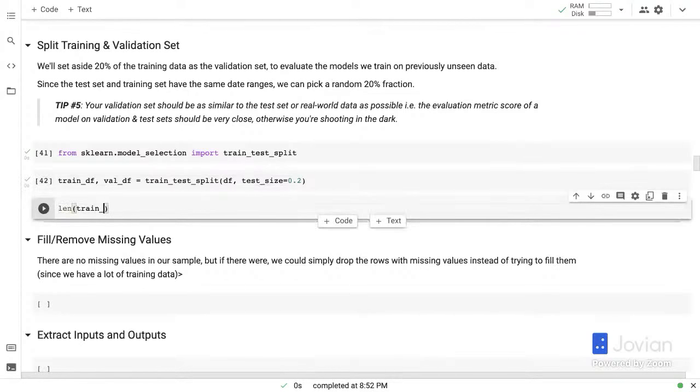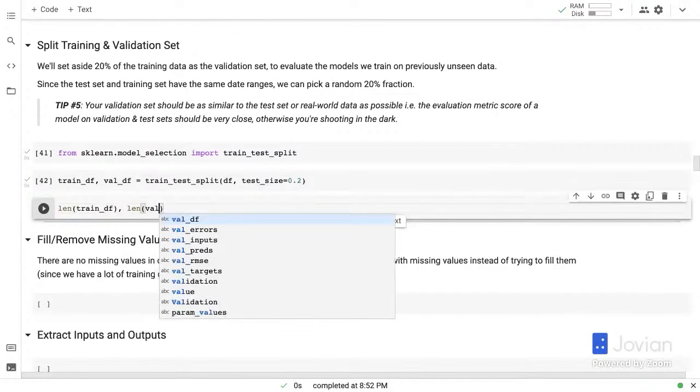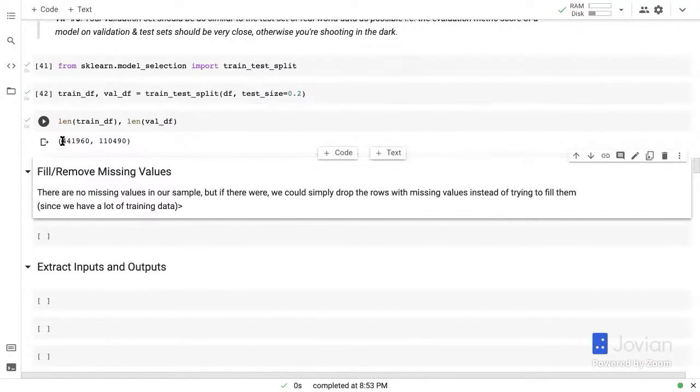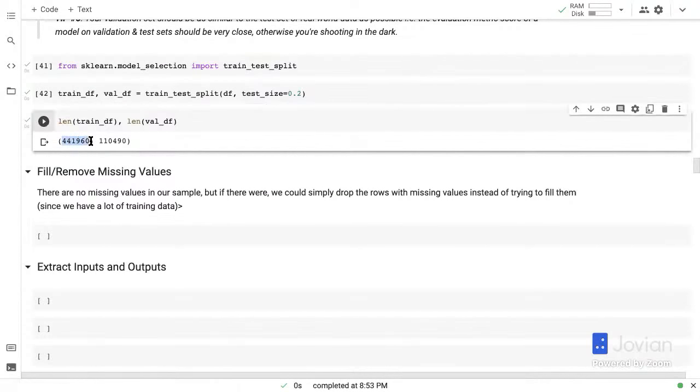Okay, and now I can check the length of the train_df and the length of the validation df to make sure that we have the right sizes. So we have 441,000 rows in the training set and a randomly chosen 11,000 rows in the validation set.